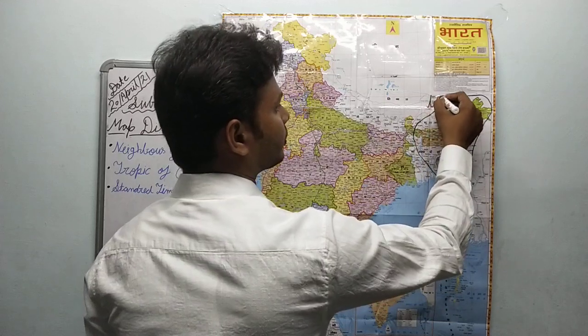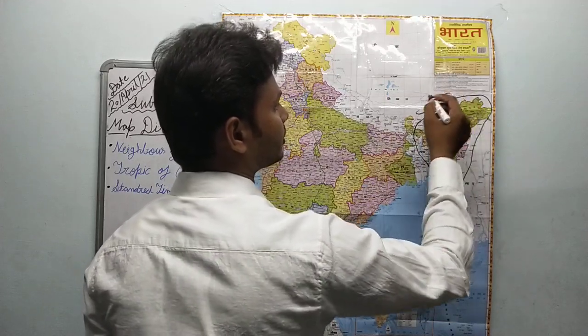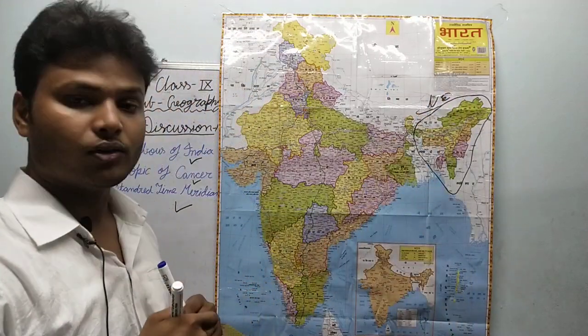This lies in the northeast, so this is known as the northeastern part of India, okay. And there are a total of 7 states, and these 7 states are known as the 7 sisters, okay. Northeastern states, 7 sisters, okay. This part of India is known as that.